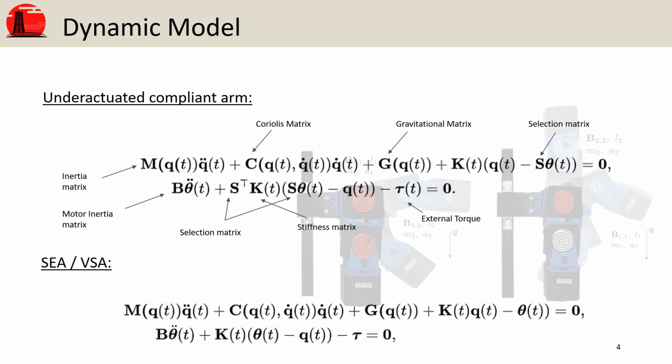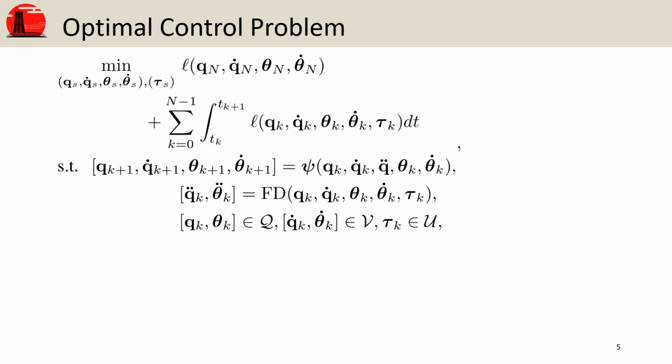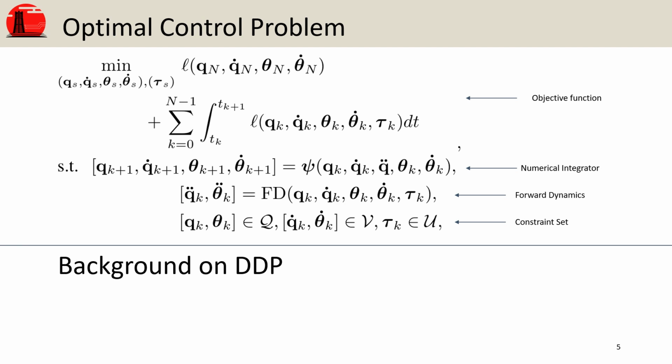The model we consider is the classic one of articulated soft robots, with the difference that some of the joints can be unactuated. This lack of actuation is modeled via the selection matrix S. We formulate the discrete time optimal control problem for soft robots as shown here. The first line is the objective function, then we have the numerical integrator, the forward dynamics, and eventually a set of constraints. Before moving on, let me recall a few preliminaries on DDP.